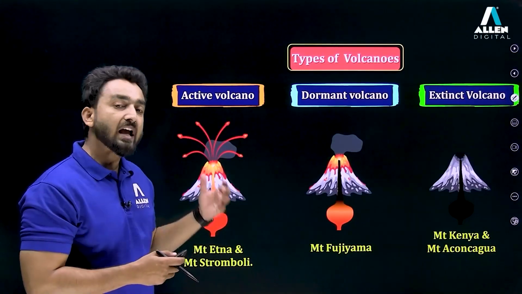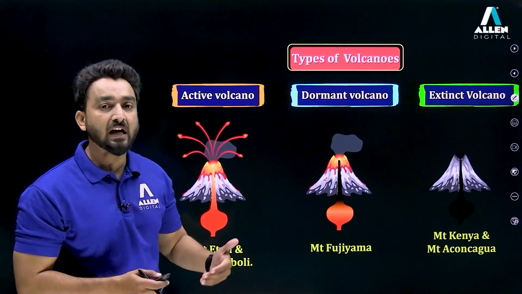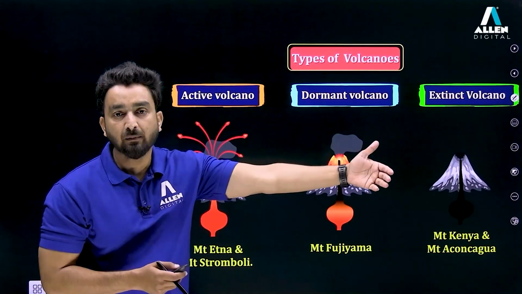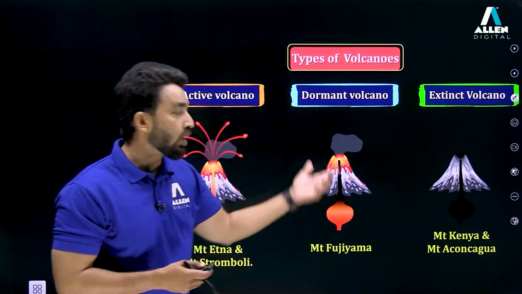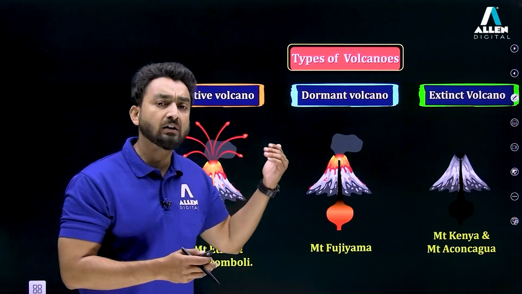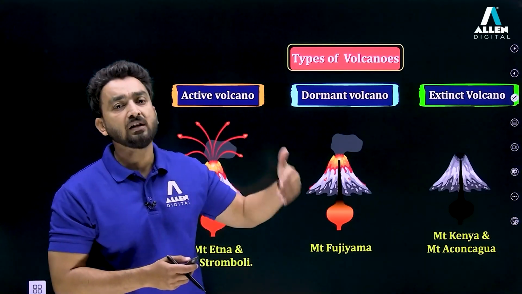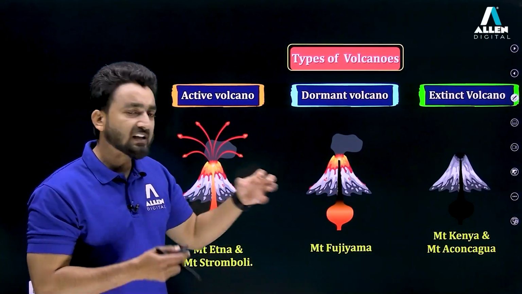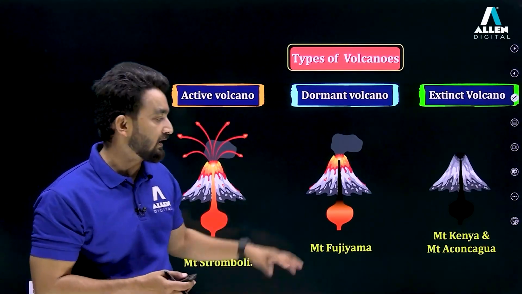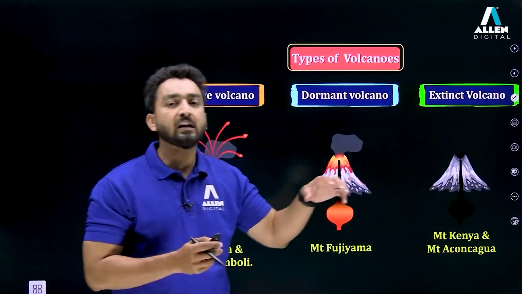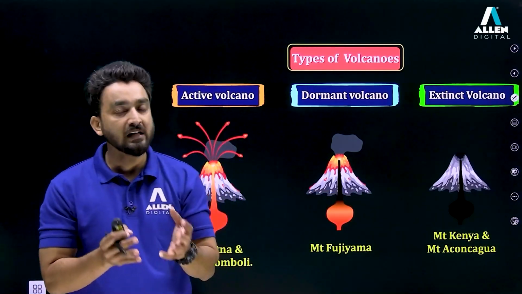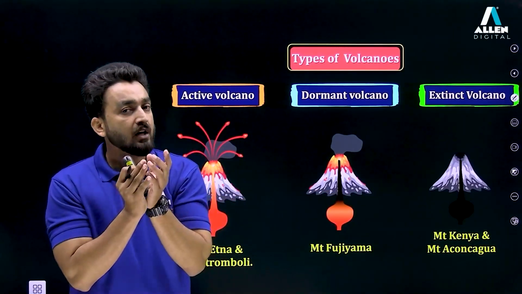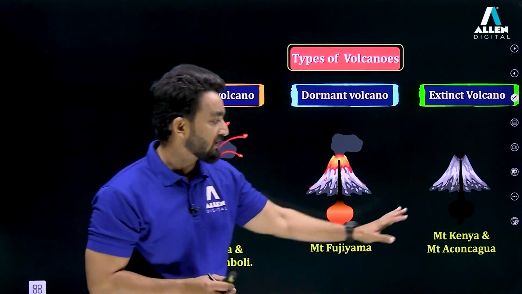Active volcano means any volcano which can erupt any time, tomorrow, or in any upcoming days, weeks or months, right? Then the dormant volcano, which has not erupted for a long time, but it is possible it will erupt in the near future too, right? That means the capacity of magma is a little bit slower than active. And an extinct volcano may not erupt any time in the future, because this volcano has completely vacated and is now wiped out from its magma chamber.